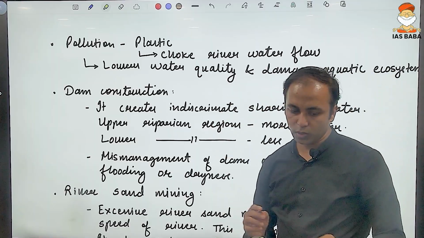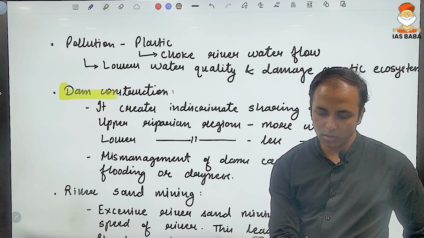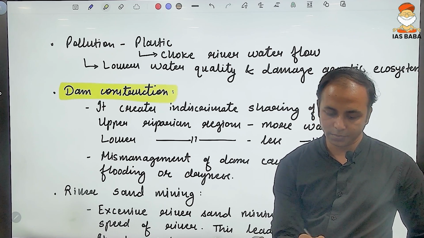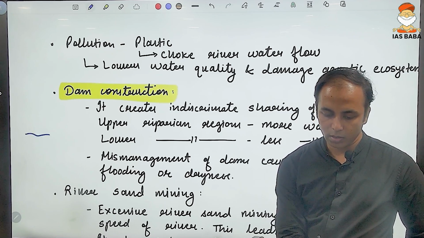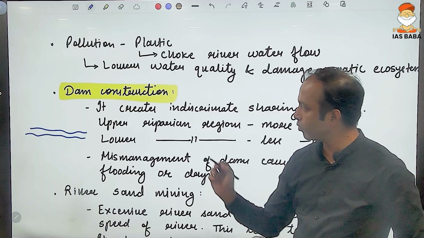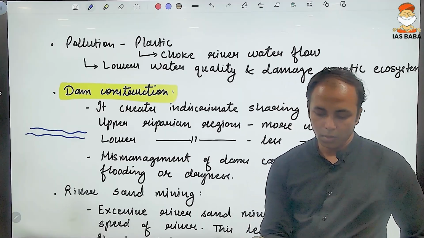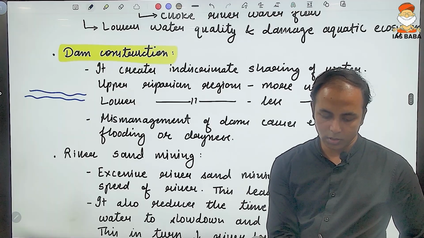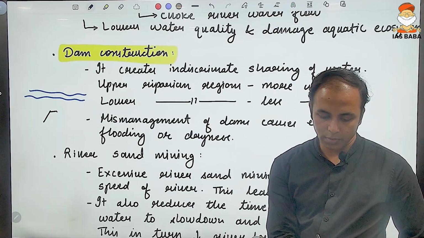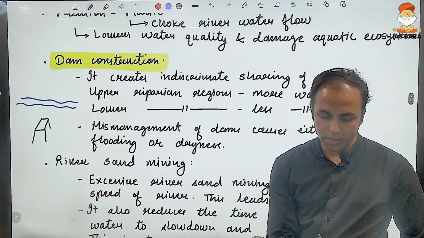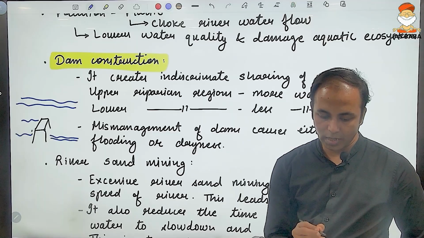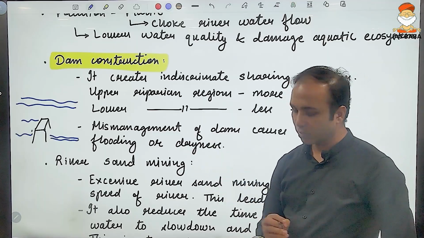Dam construction is one of the major reasons for the drying up of the rivers. Consider the river. This is the normal river flow before the construction of the dam. Post dam construction, the upper riparian region would have a substantial quantity of water, and the lower riparian region would have a very reduced amount of water.